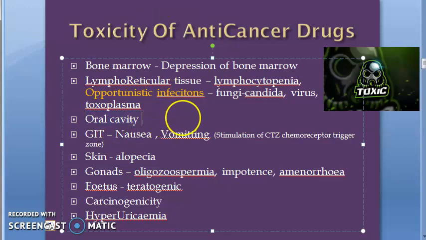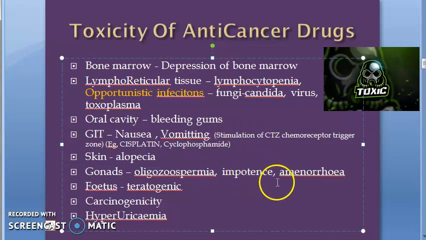Oral cavity can be affected, bleeding gums, etc. In the GIT, the main issue is that these chemotherapy drugs cause nausea and vomiting, especially cisplatin. This one is highly emetogenic. Cisplatin is highly emetogenic. All of them are emetogenic only. Cisplatin is the highest. Even cyclophosphamide, don't excuse that also. All of them are the same thing. Ifosfamide, all of these, no excuse. Chemotherapy causes nausea, vomiting, etc. Okay.